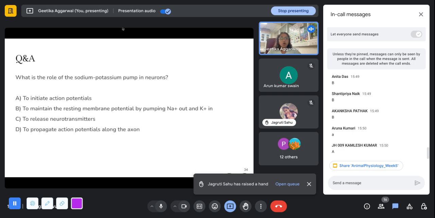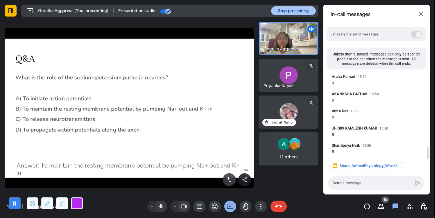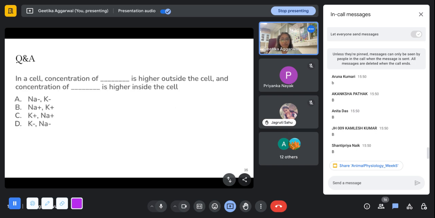What is the role of sodium and potassium pump in neurons? B. So you guys are correct. Basically, what it does is it pumps sodium out and pumps potassium into the cell.